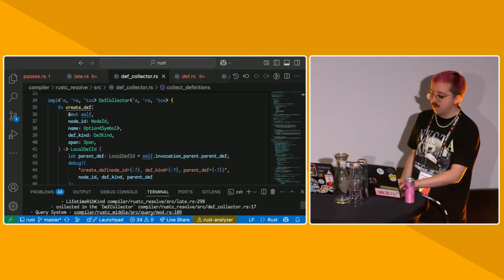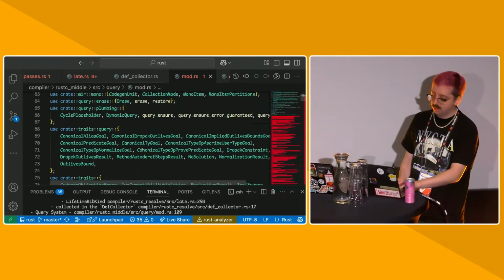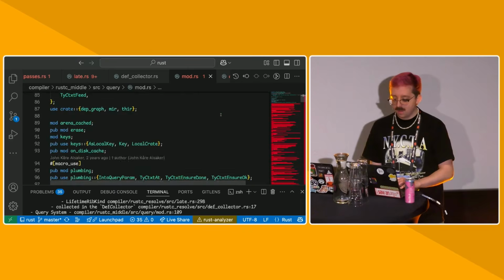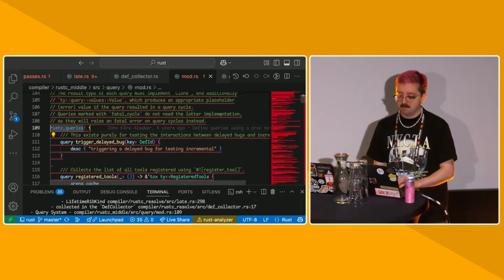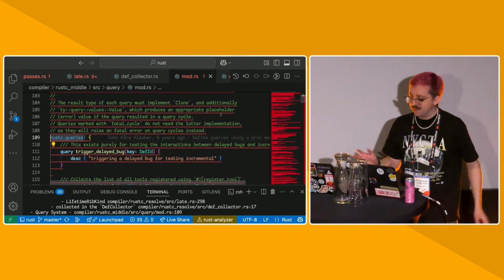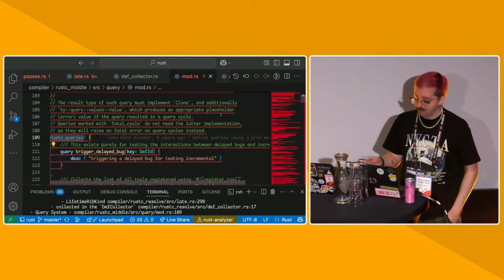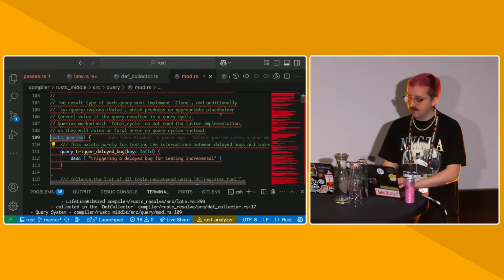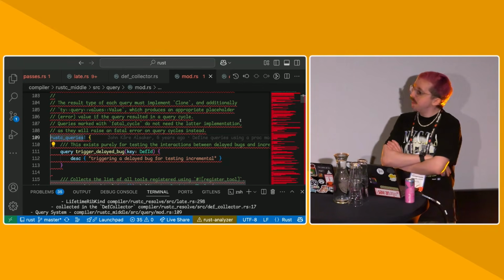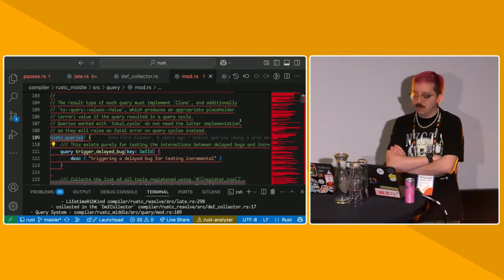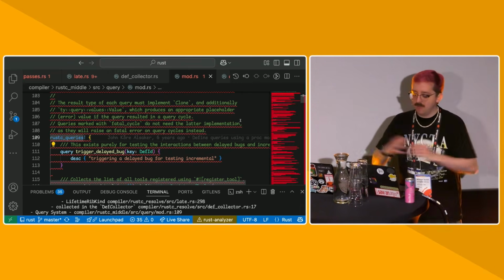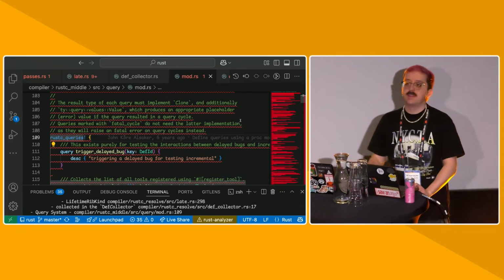I wanted to take a sidebar and talk about the query system and more proc macro errors. The query system is basically what we use for almost all computation of stuff after resolution in the compiler. So we have this omni object called the tie context, and this tie context is given a bunch of methods that are declared through this interesting callback called rustc queries. And almost every query takes a key and returns a value, and it's cached, and